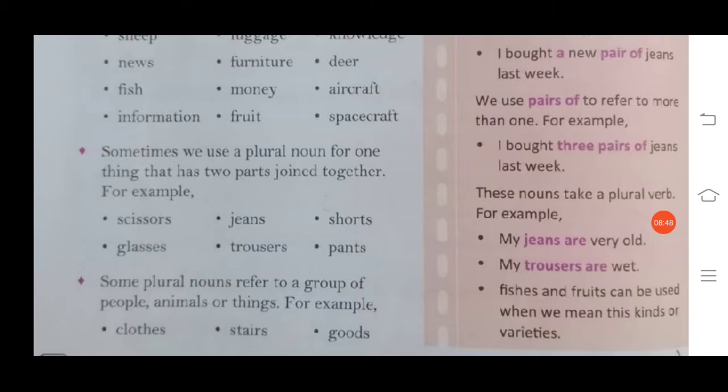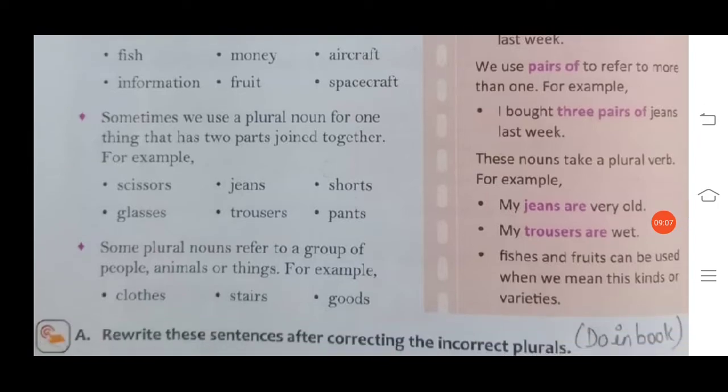Okay, then these nouns take a plural verb. For example, my jeans are very old. Okay, now when we talk about one jeans, we will not consider it as singular, that means the plural verb will be used with these nouns. Okay, my trousers are wet. My trouser is wet is wrong. My trousers are wet. Fishes and fruits can be used when we mean these kinds of varieties.